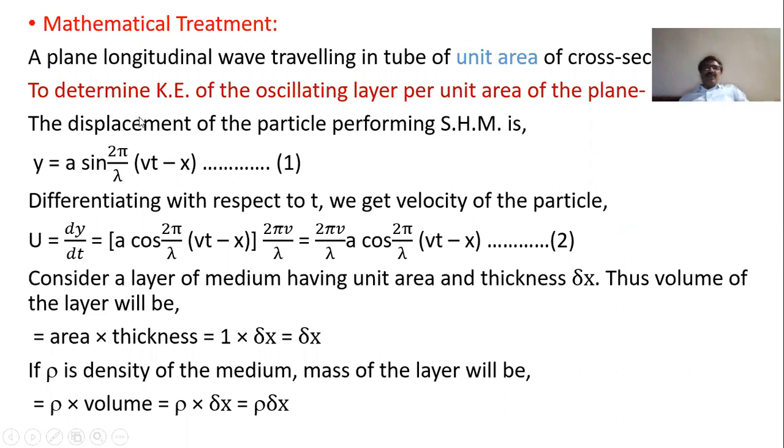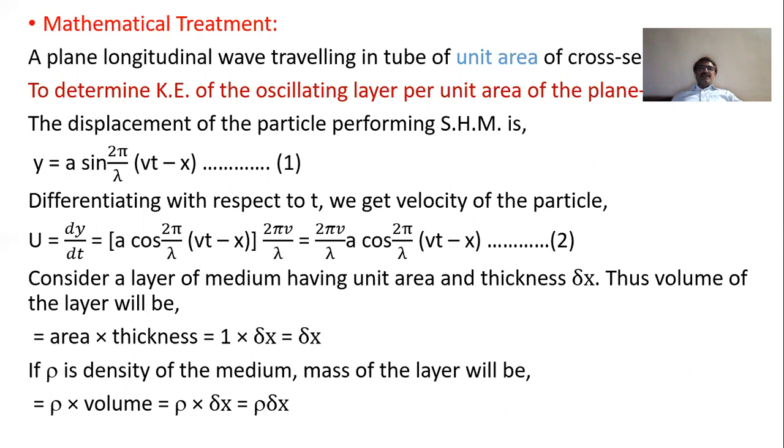Now, first of all we will determine the kinetic energy of the oscillating particle, that is, the kinetic energy of the oscillating layer per unit area in the plane. We are familiar with the expression y = a sin (2π/λ)(vt − x), which is the expression for displacement of a particle performing SHM.